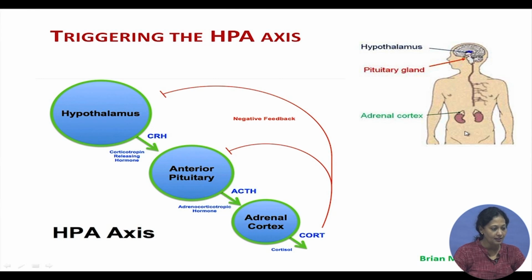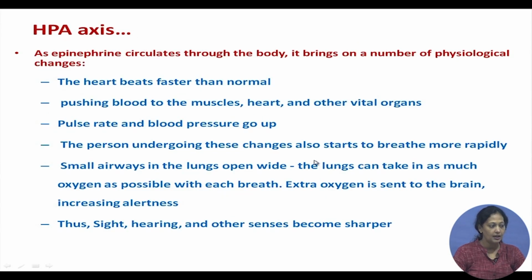So, you can see the adrenal cortex, and these are the two adrenal glands situated just on top of the kidneys, and so here the hypothalamus secretes the CRH, then the ACTH is secreted, which travels over here, and here the adrenal cortex secretes the cortisol, and from here epinephrine and norepinephrine is secreted. Thereafter, this epinephrine circulates throughout the body and brings on a number of physiological changes.